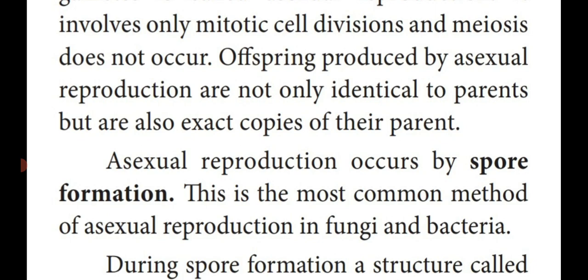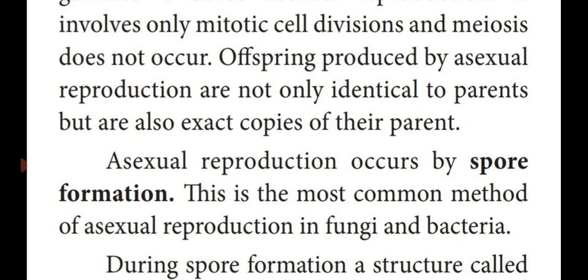Asexual reproduction in lower plants such as fungi and bacteria takes place by spore formation. This is also an important 1-mark question. Asexual reproduction means without fusion of the gamete, they are producing offsprings. In this reproduction, mitotic cell division alone takes place, no meiotic cell division.